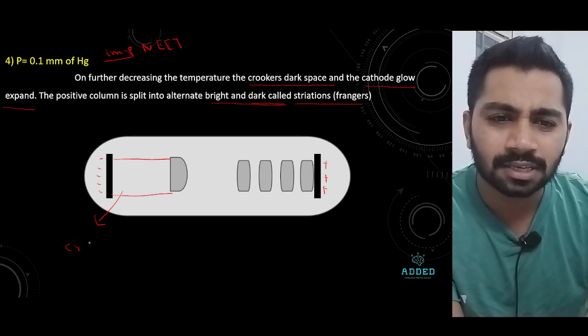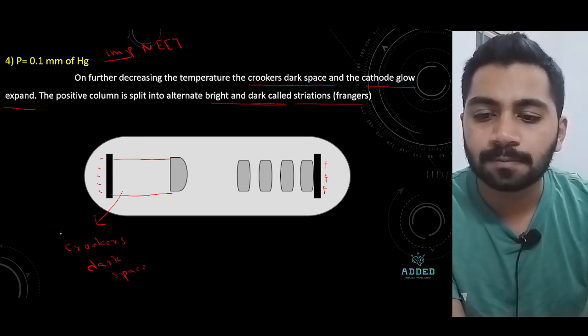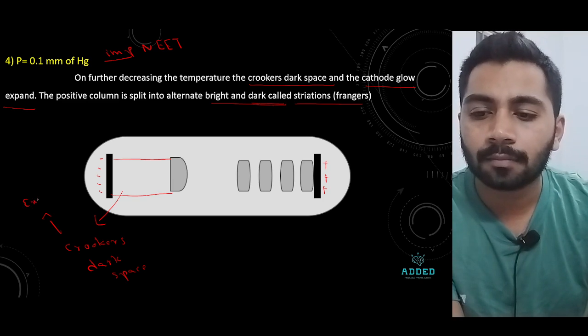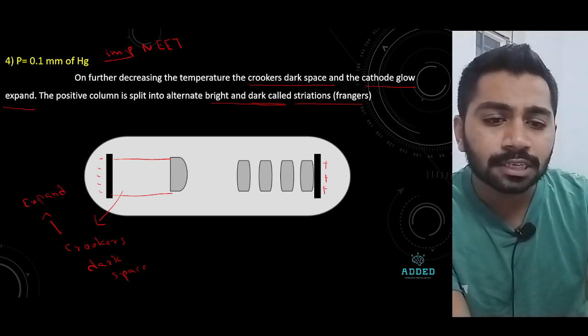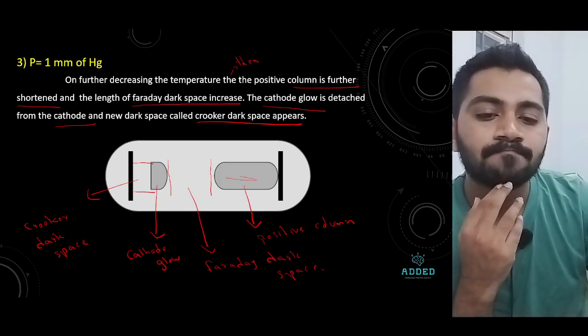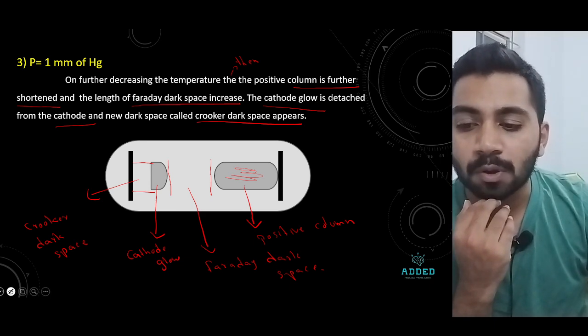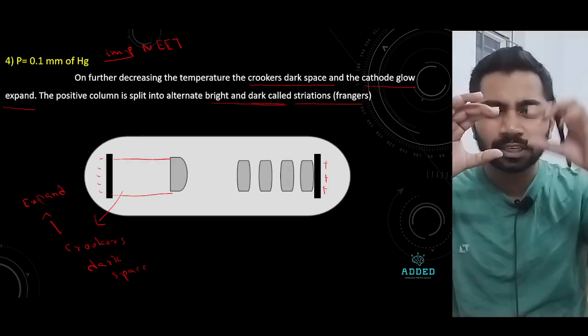The Crookes dark space expands. And here the striations: basically your positive column is like this, and now this positive column breaks down into small fringes.